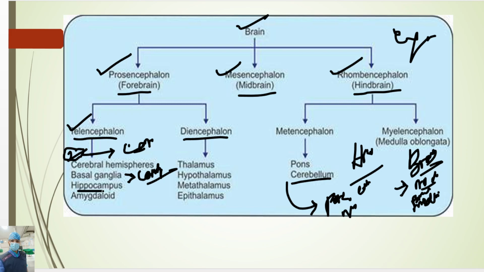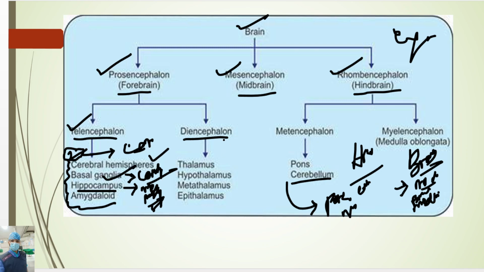Then the hippocampus, another part of the telencephalon, whose function is to recall and store memory. Then the amygdala. We will study these organs individually in another class.